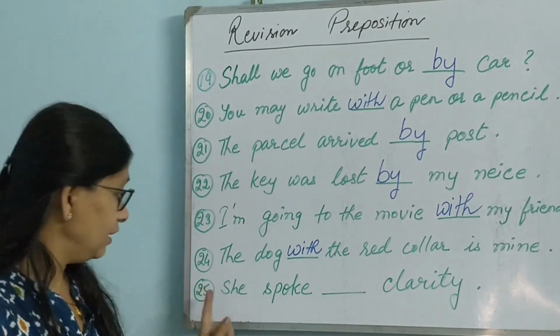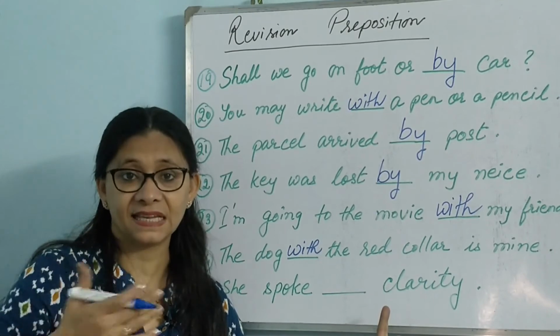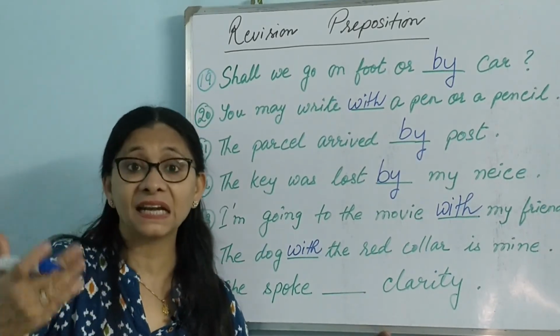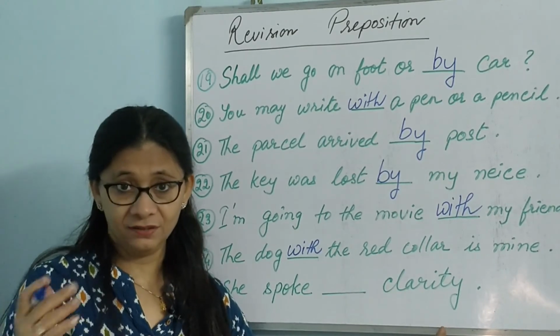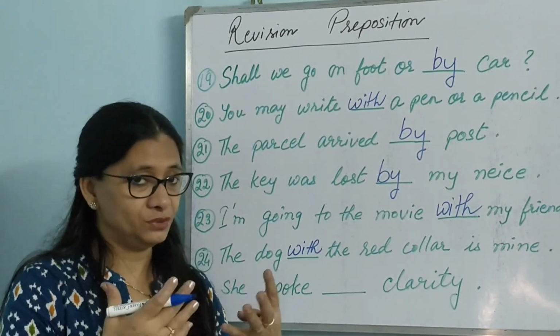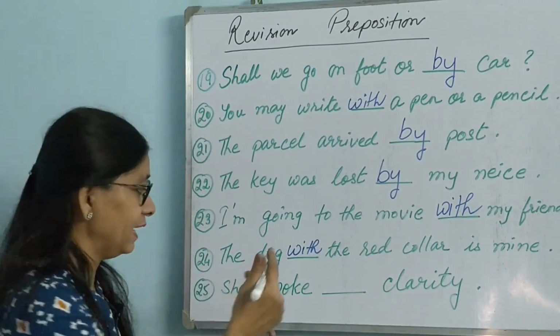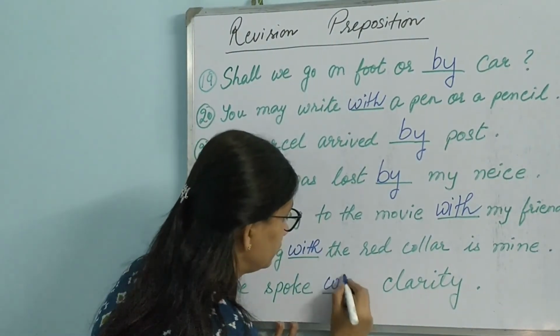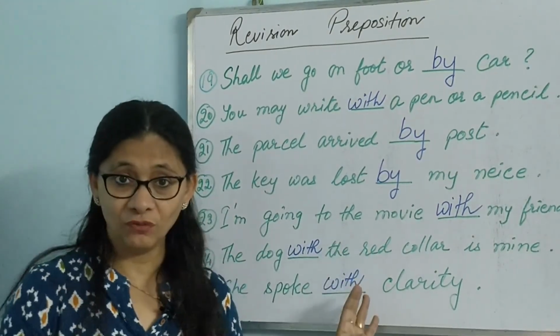So like that. She spoke dash clarity. This is clarity, clearness. Her speech was clear. We could understand. She spoke dash clarity. So this also suggests something with something. Okay, so I have given the answer there. It will be with.